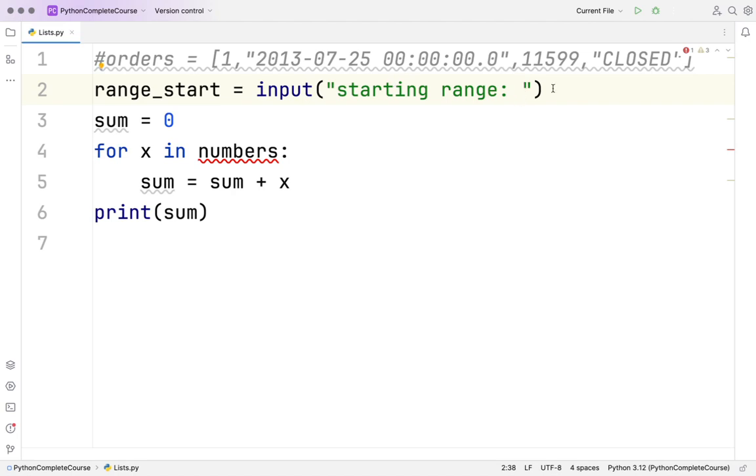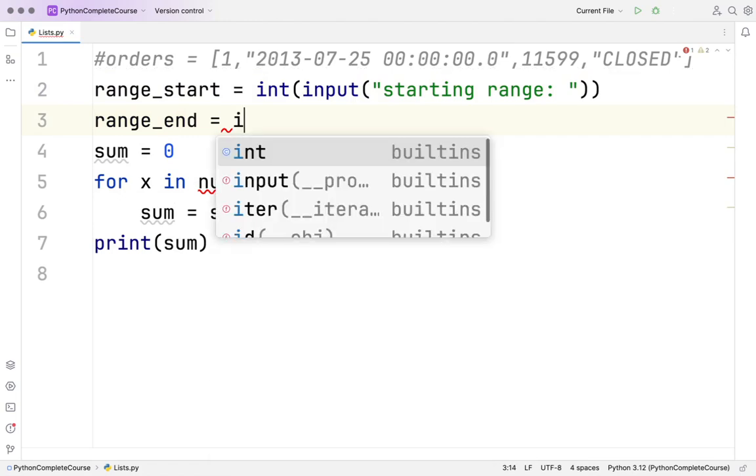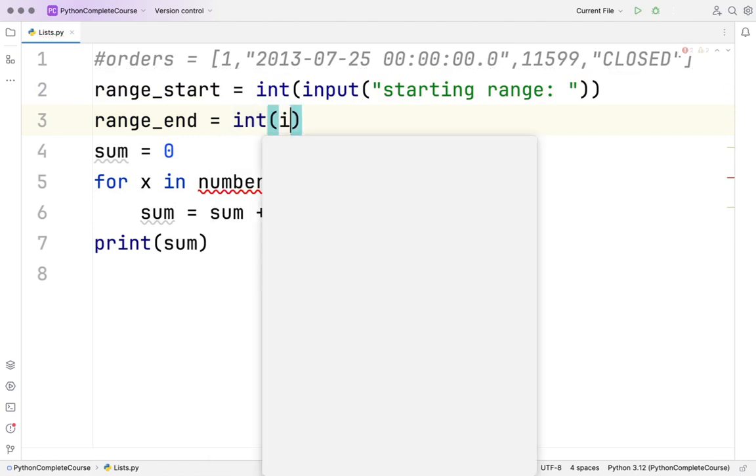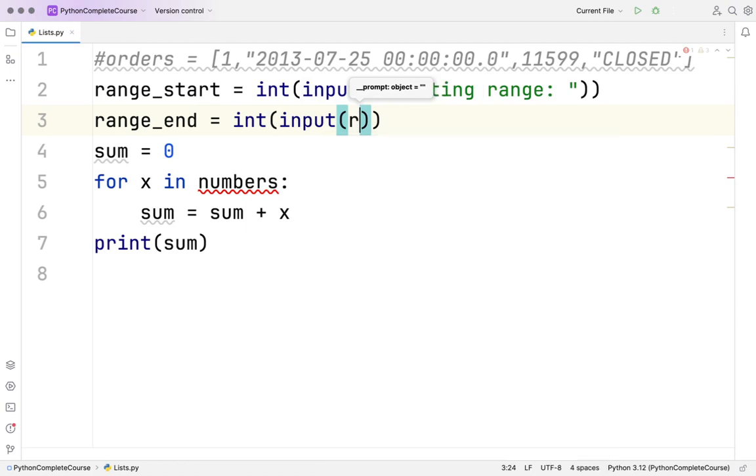Whatever I capture will be a string, so I can wrap it inside an integer, isn't it? Okay, perfect. Now range end equal to int. Again I have wrapped it inside an integer. I will take the input and I will say range ending.